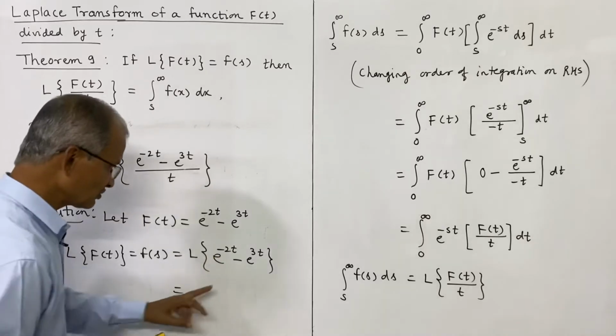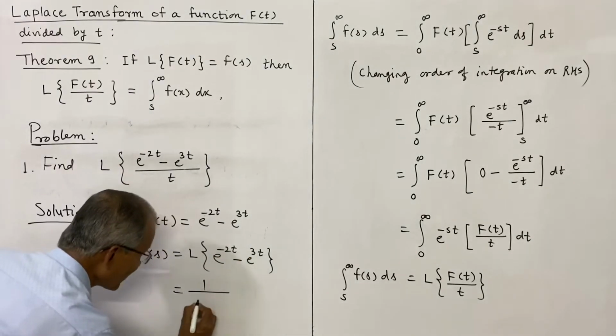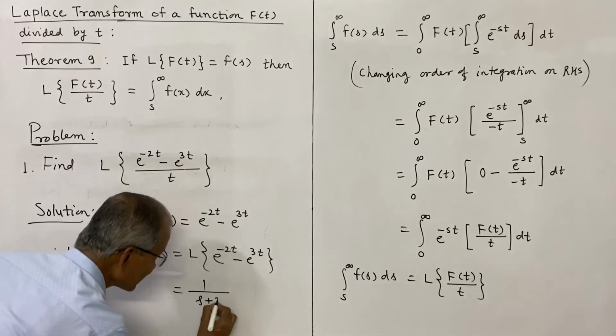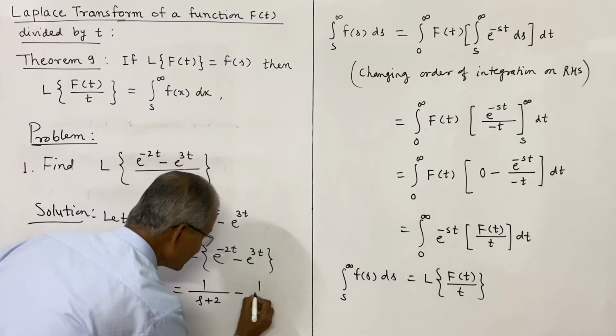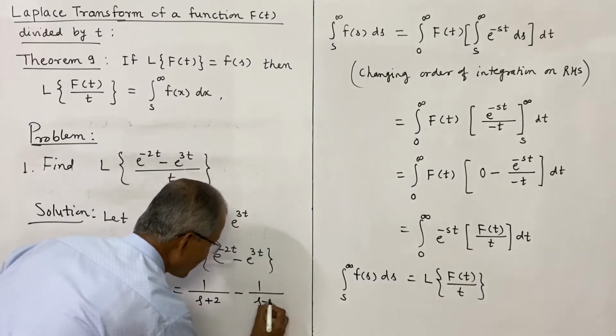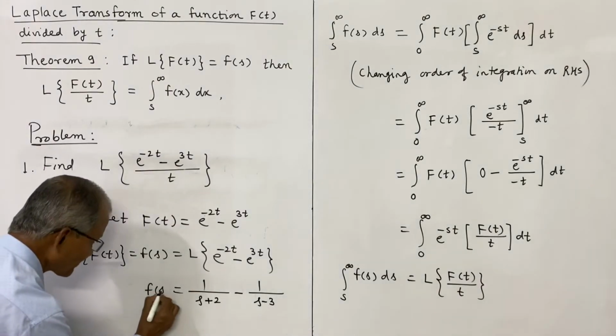Here a is minus 2, here a is 3, and therefore the Laplace transform of the first is 1 over s minus minus 2, that is s plus 2, minus 1 over s minus 3, and this is what f(s) is.